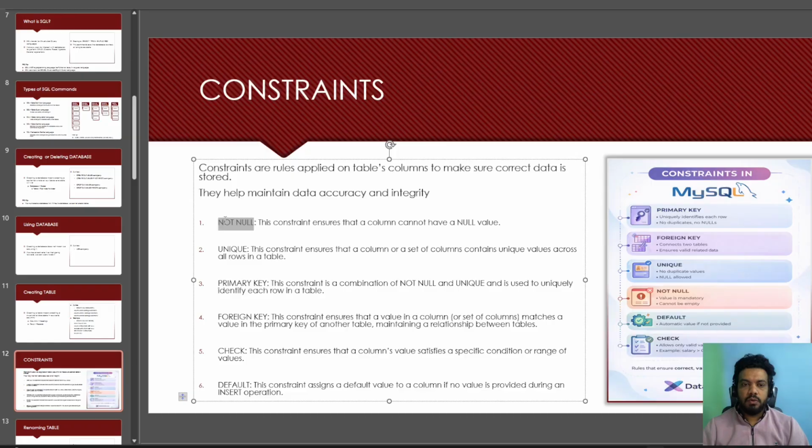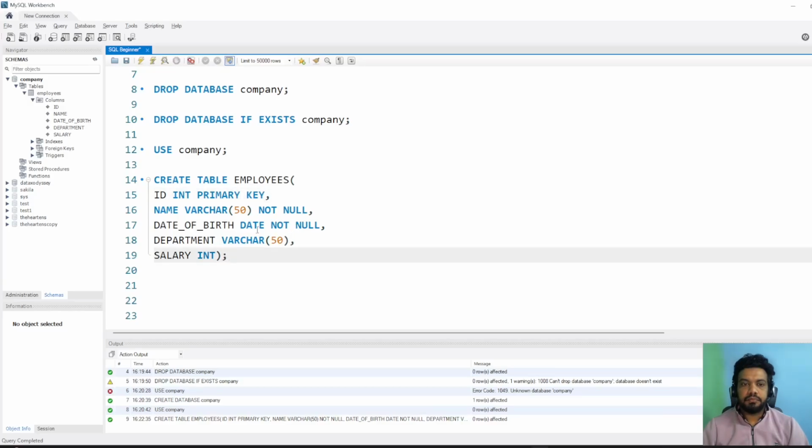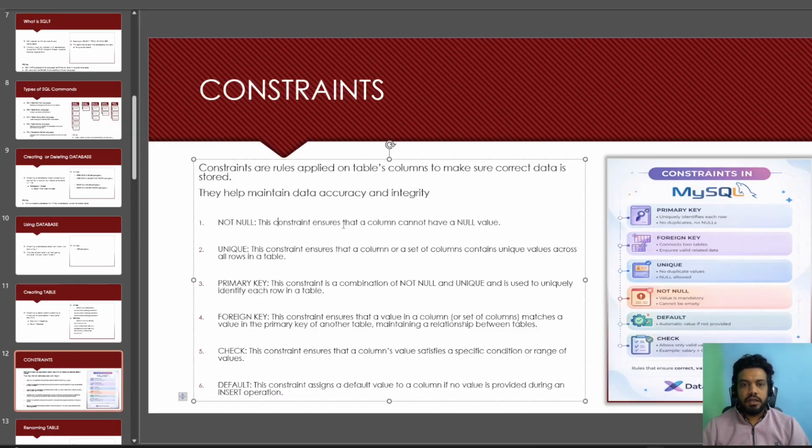Constraint number 1, not null. This ensures that a column cannot have a null value. For example, I applied it on date of birth. So date of birth cannot be null. Everyone has to have a date of birth. If I remove this not null, then the person can leave the date of birth column blank. I don't want that, right? So that's why I have used not null. So not null ensures that a column cannot have a null value.